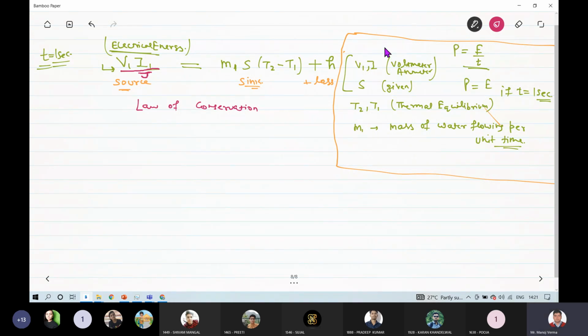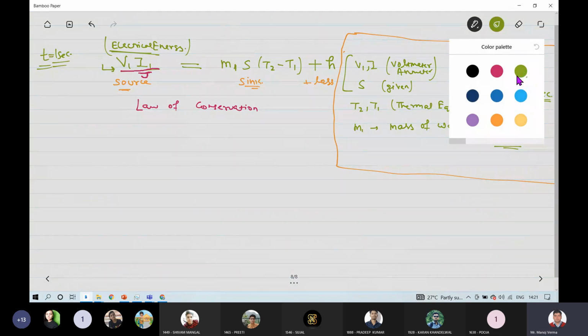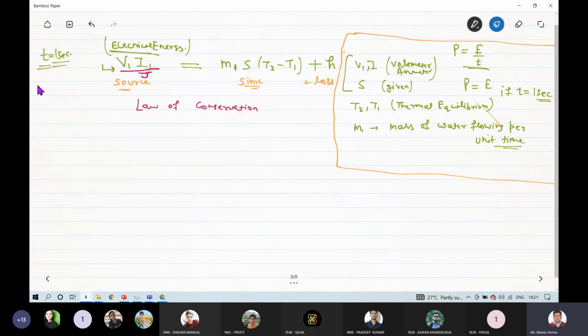So what we will do is make two scenarios. We will try to achieve two steady states. This was your steady state 1. In this case, we have found all these parameters, and after this, we will just change the value of V1, the value of applied voltage.